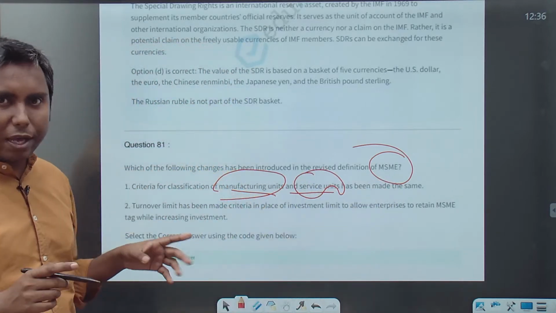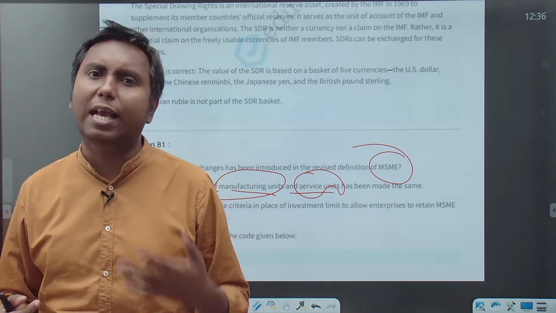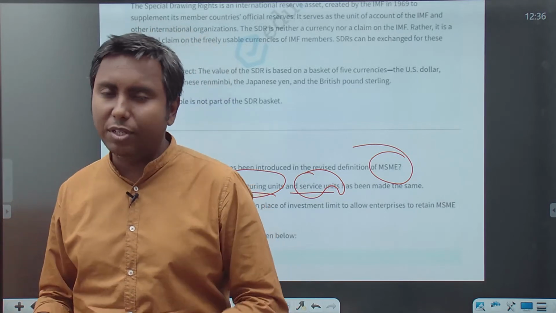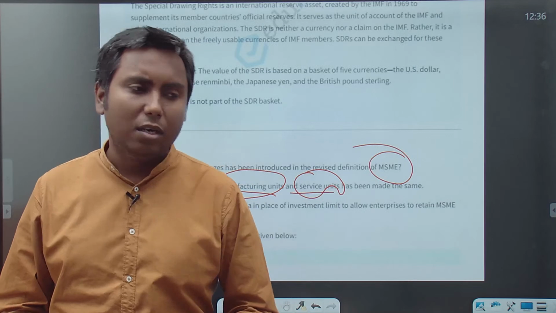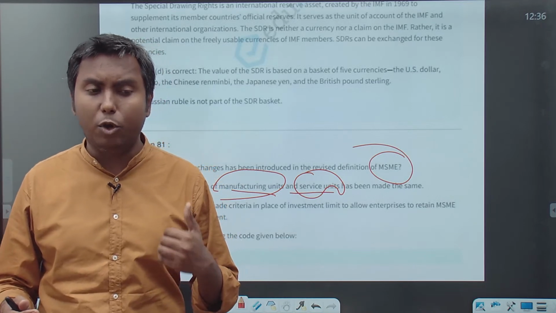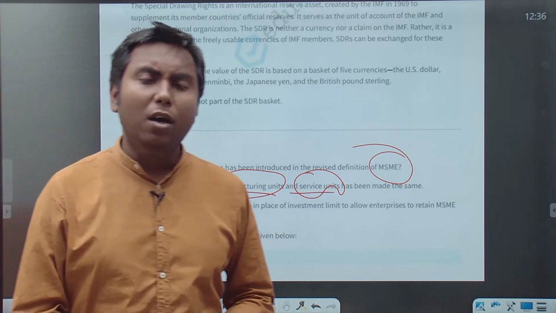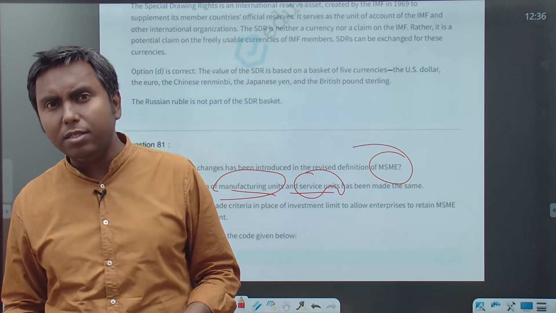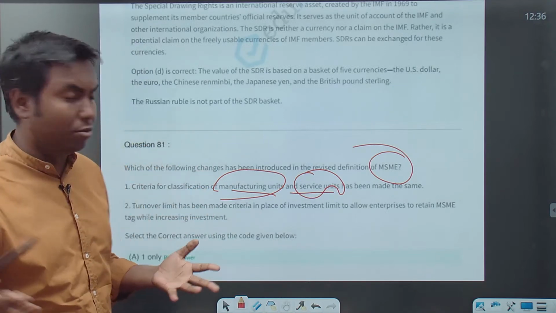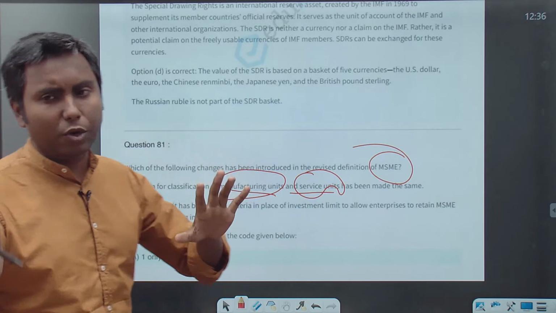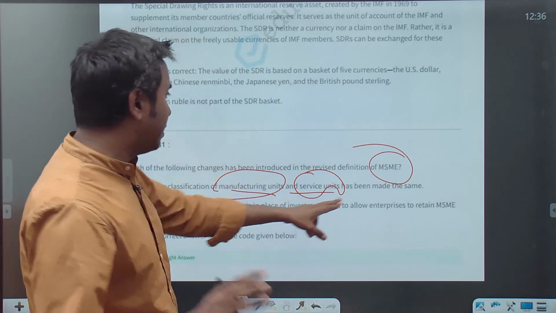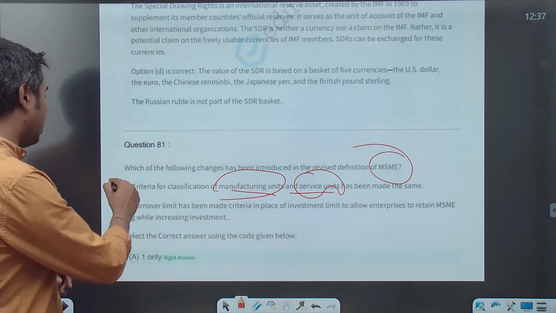Now indeed it is correct. Earlier there were two criteria for manufacturing and services units, and that created a problem. It created complexity in classifying some activities, and there were problems because if one organization is involved in both kinds of things, then they will have to follow two separate rules. So it has been merged. Now both the manufacturing and services sectors have to follow the same rule, the same criteria for classification. So एक तो सही है.